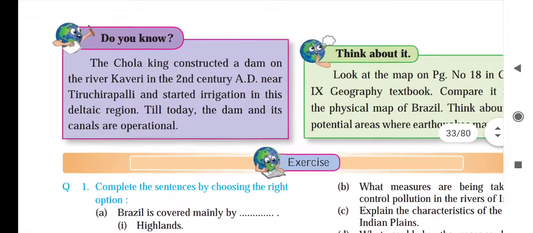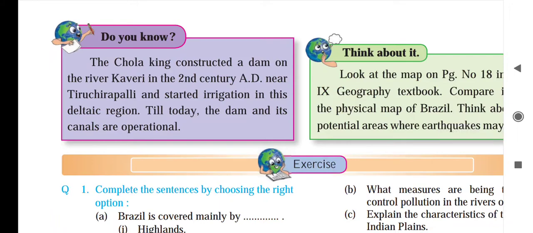Here additional information is given. The Chola king constructed a dam on the river Kaveri in the 2nd century AD near Tiruchirappalli and started irrigation in this deltaic region. Till today, the dam and its channel are operational. Means the Chola king in the 2nd century AD built the dam at Tiruchirappalli. That dam is still used for irrigation purposes. So in this way we have completed this chapter.